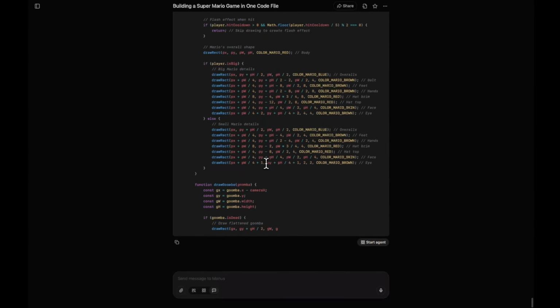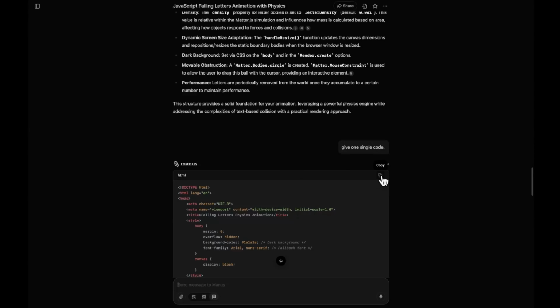So the next question that we have is falling letters animation. Let's copy it. Let's paste that, enable the chat mode, and let's send it. So okay, I asked it to give the falling letters animation, and it has given me separate files, HTML, JavaScript and everything. So in a code environment, this is the right thing to do, but we want a single code so that it becomes easy for us to test it. Let's see. Okay, we have got the complete code.